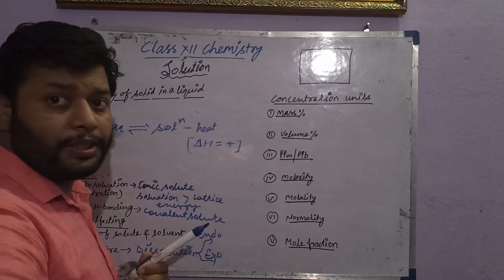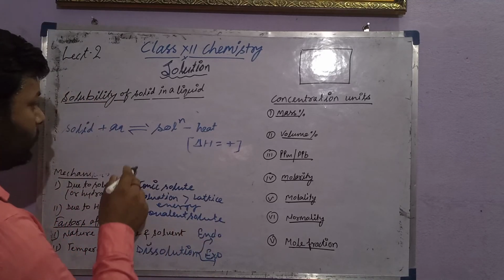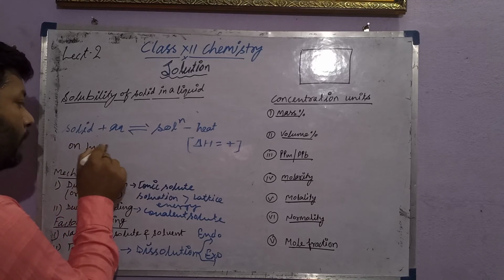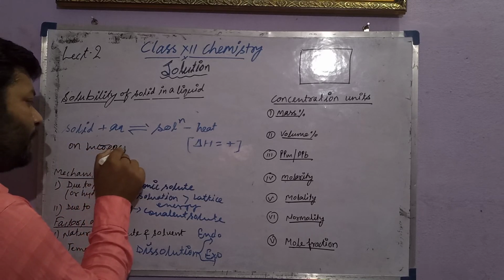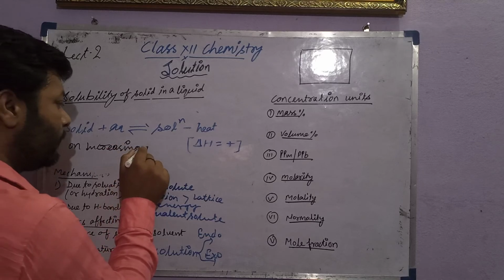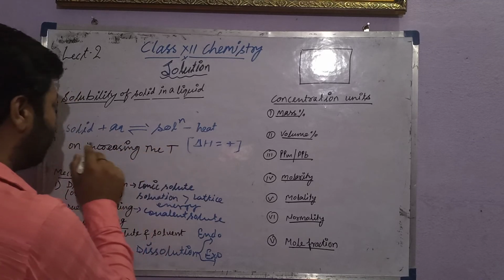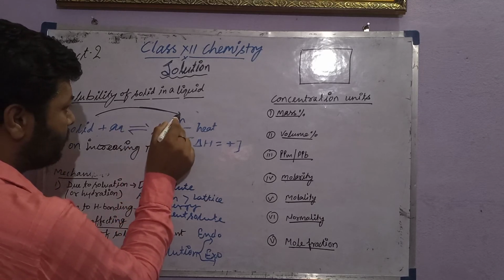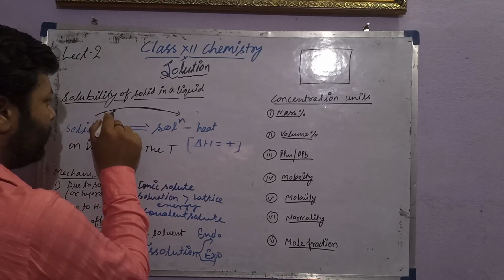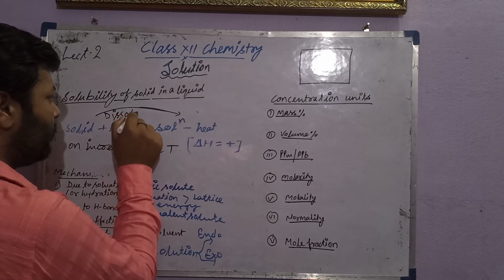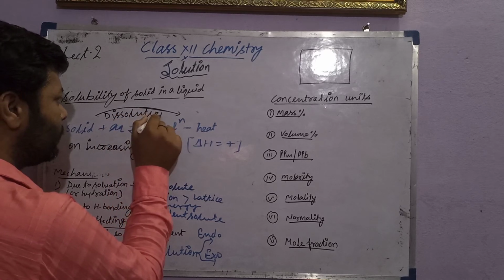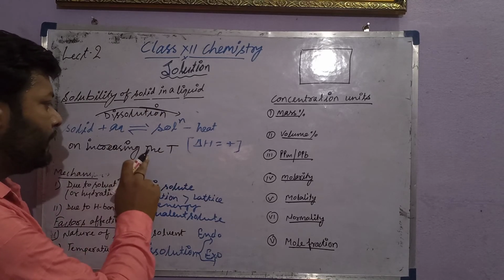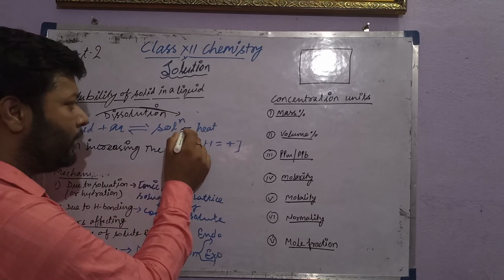So when the process is endothermic, delta H is positive, and on increasing the temperature, the reaction goes forward. That means the dissolution process increases. The reaction goes forward on increasing the temperature when the process is endothermic.